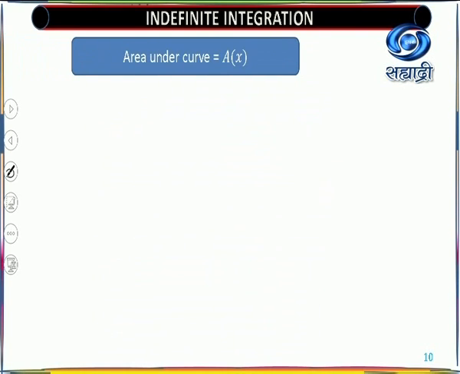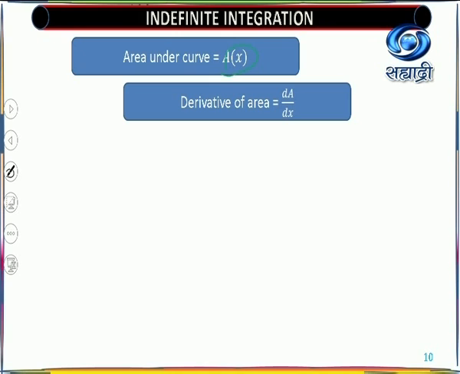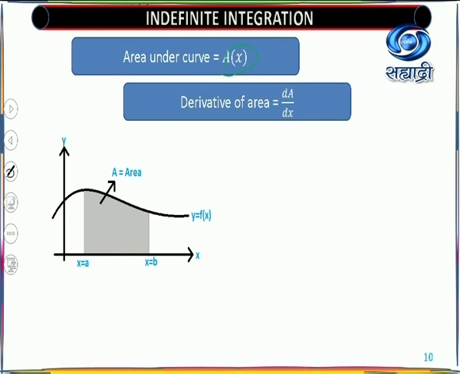That is important. So for that, we get the area under the curve. You know that it is A(x), because it depends upon x. So the derivative of this area gives dA by dx. You have already studied derivatives. Then what will be the definition of this derivative? That we'll see first in that curve. Now look at the curve. You want to find the area under the curve, meaning integration. That concept we want here. So first we'll start with our derivative.